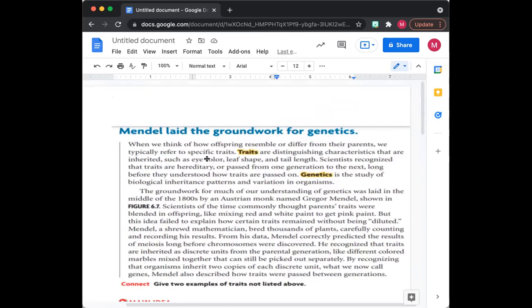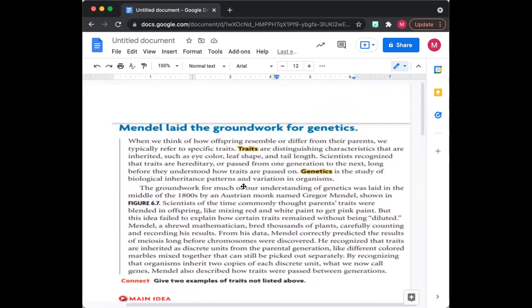When we think of how offspring resemble or differ from their parents, we typically refer to specific traits. That was the first step, the R, reading. Now I'm going to ask myself, do I think this first sentence had something important? I don't think, in my opinion, that was important, so I'm not going to write anything down.